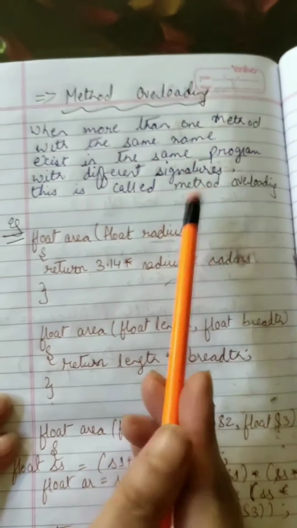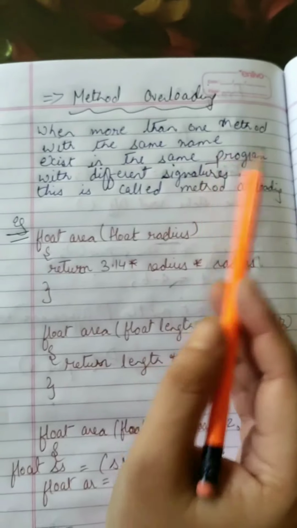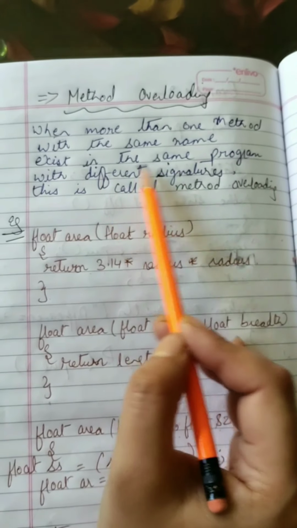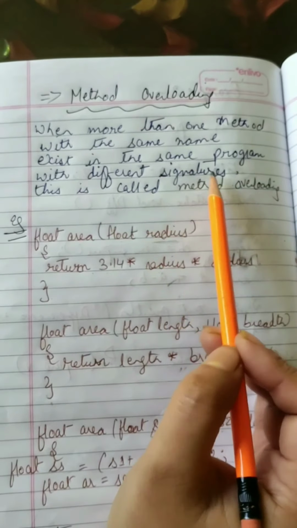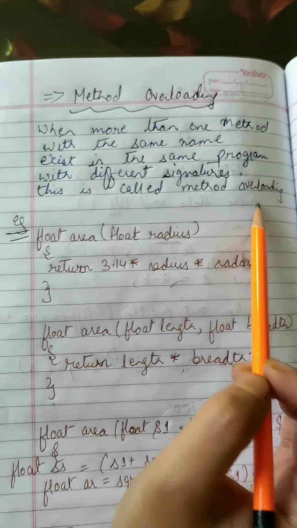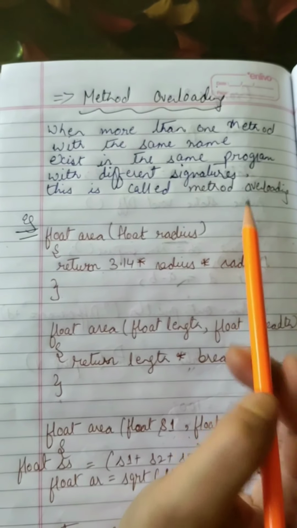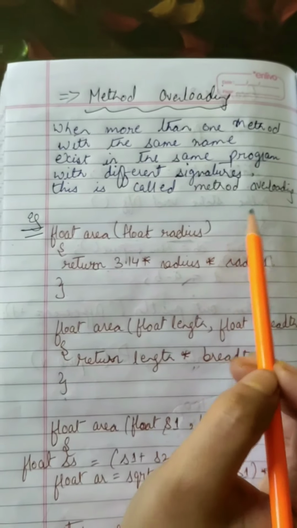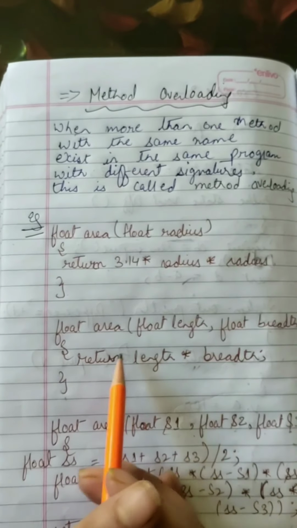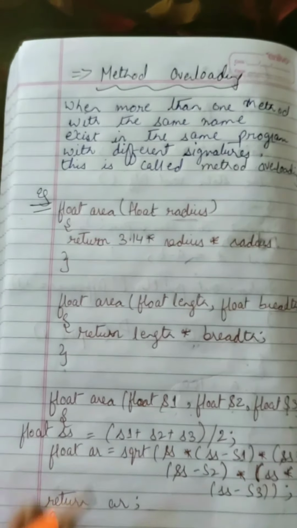Let's discuss method overloading. When more than one method with the same name exists in the same program with a different signature, it is called method overloading. In simple terms, when we use more than one method of the same name in a class, that is called method overloading. Let's see the example.